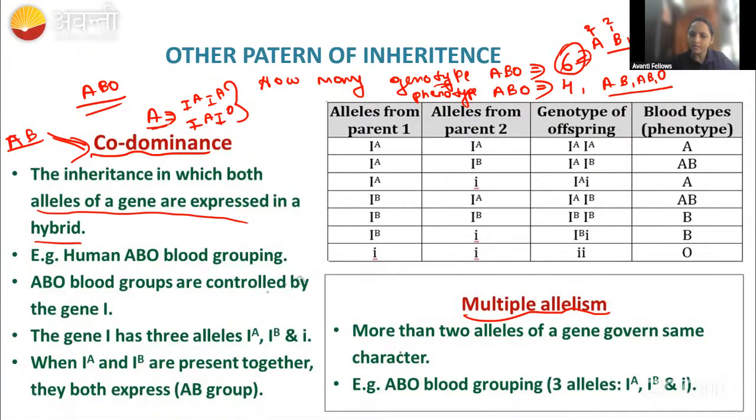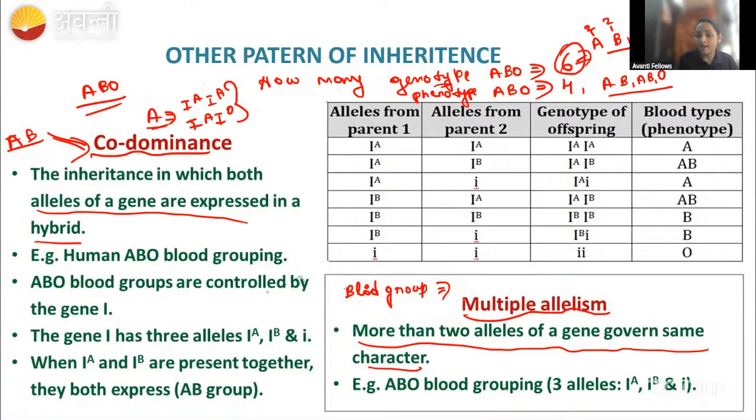Then coming to multiple allelism, here more than two alleles of a gene govern the same character. More than two alleles are governing the one character. For example, blood group is a character, right?